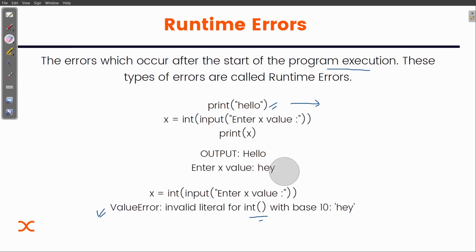So you can understand, and you can go and code it. Let me explain it again. The first line is getting executed because there is no syntax error. Here it should be capital H, just consider that. This line is getting executed and Hello is getting printed. Then coming to the next line, as soon as we enter the string type of value, while the interpreter was asking for the integer type of value, it gets a string type of value, so it shows the value error.